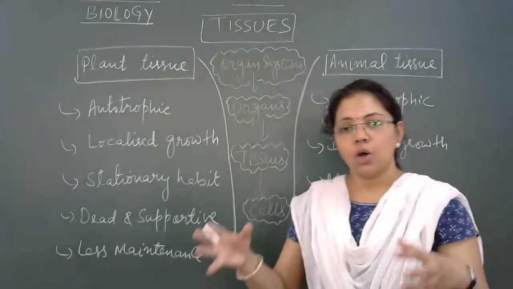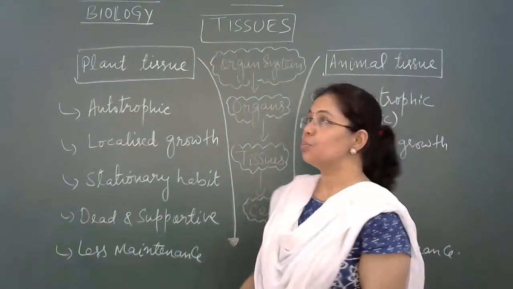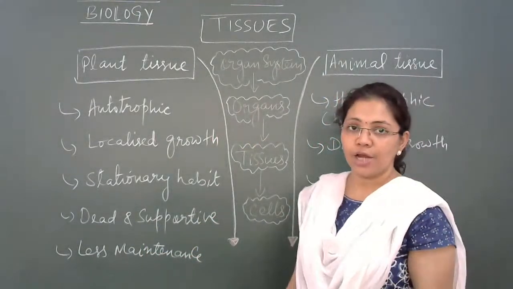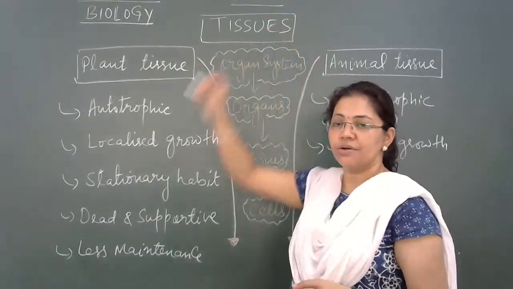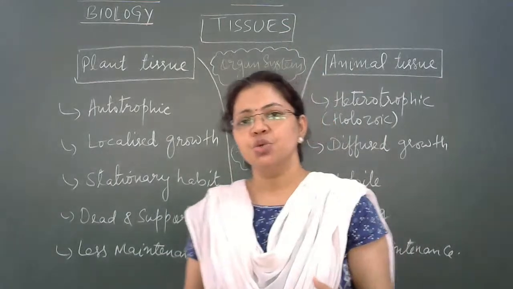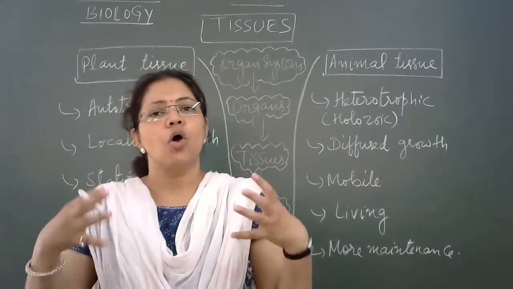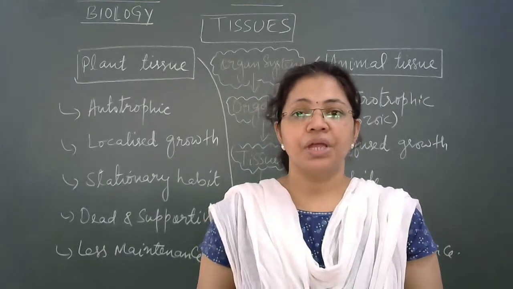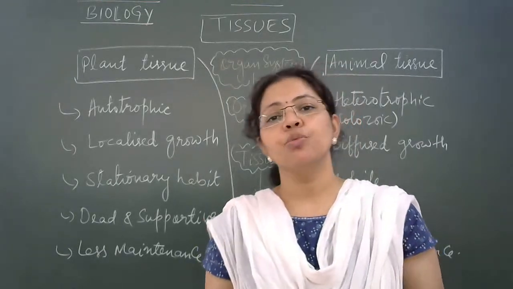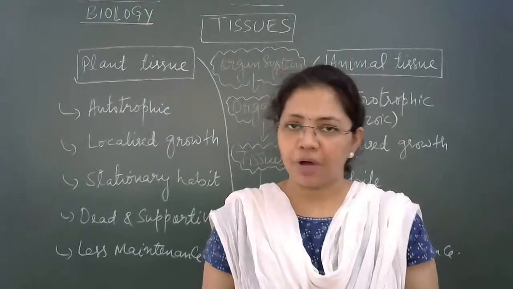So students, in today's class we are going to begin the next chapter in biology, and that is lesson number 6, Tissues. Now what is a tissue? You have already got an introduction in class 8, where we learned about the cell, its structure and function.